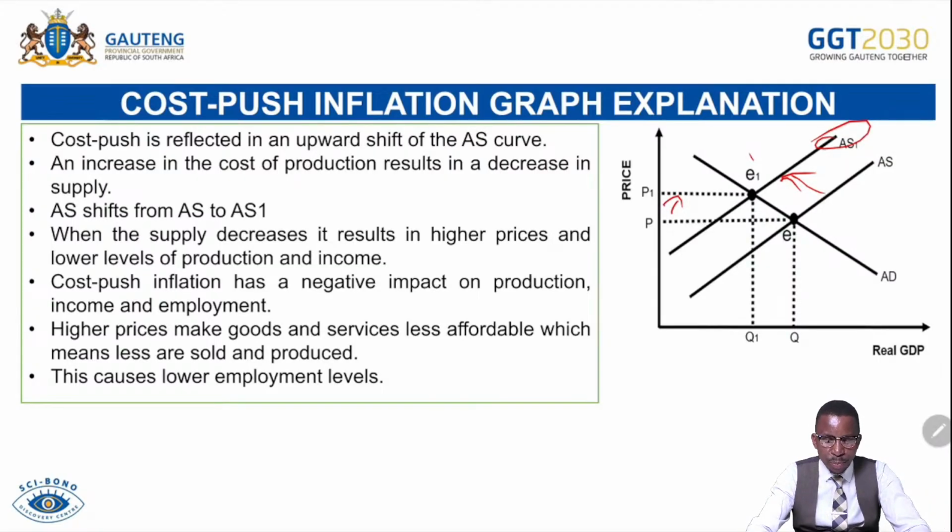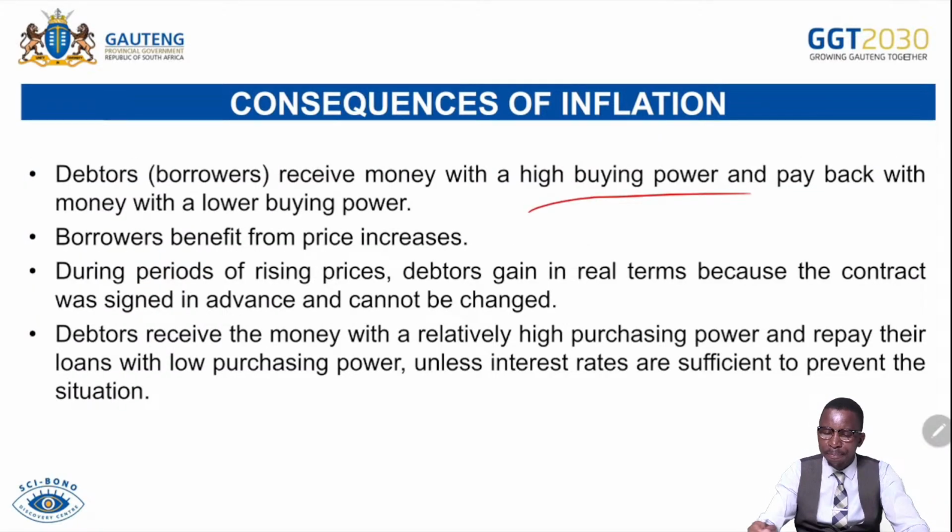So let's check. Debtors and borrowers receive money with higher buying power and pay back while it can afford fewer goods and services.